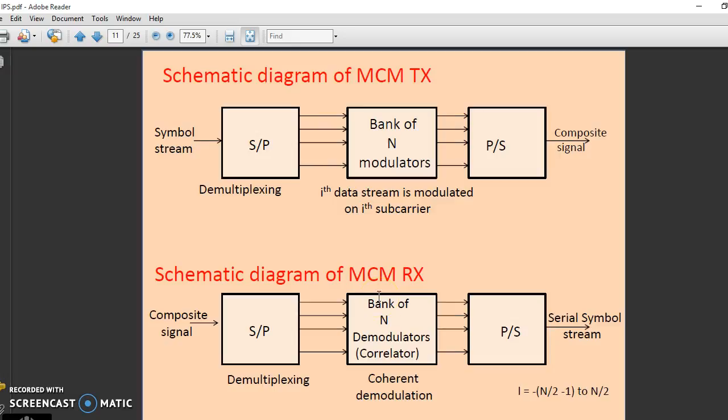This is the schematic diagram of a multi-carrier communication transmitter. First, the information is converted to parallel form. So a number of modulators are there. After modulation, we again convert from parallel to a single stream. This is the composite signal that is transmitted. At the receiver, the composite signal is received and first converted into parallel form. Then the opposite operation of the modulator, that is the demodulator, is performed. It is also called the correlation. After correlating, we convert the parallel signal to a single stream. This is the operation at the MCM transmitter and receiver.